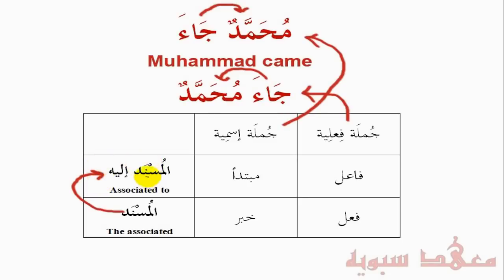So the musnad ilayh in the jumla ismiya is the mubtada, and in the jumla fi'liya it's the fa'il, which in both cases is Muhammad. And then what is the associated to the musnad ilayh? In the jumla ismiya it's the khabar, and in the jumla fi'liya it's the fi'il.